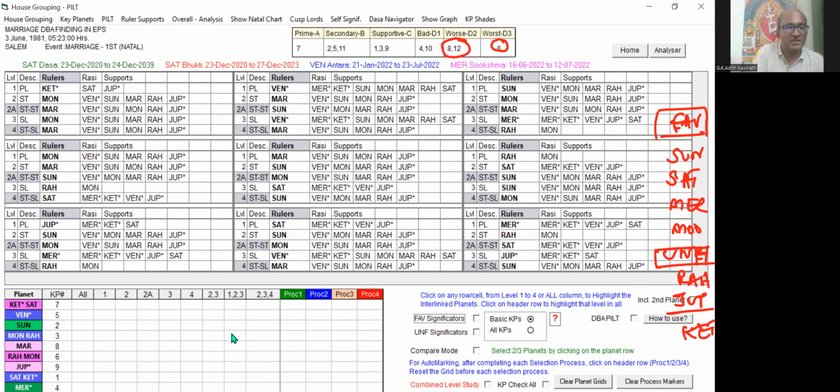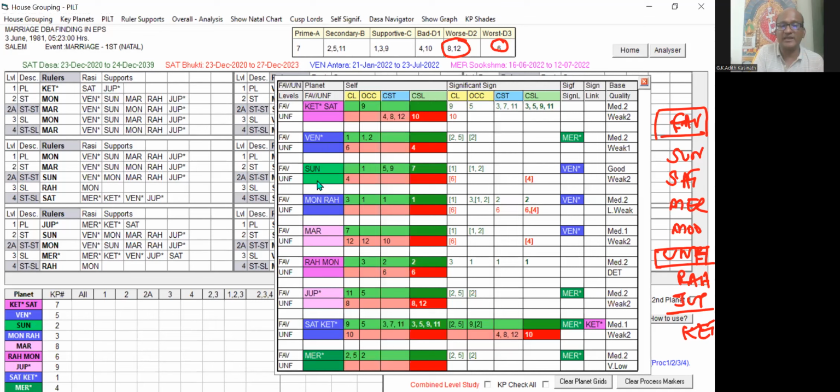First, let us check. Here you can see the key planets are shown, all 9 planets. I forgot to tell that based on each planet's score, the house's favorable score and unfavorable score, the background shade of the particular planet has been given as green or blue or light pink or dark pink or red. They are called key planet shades. With the help of the shades, we can identify whether favorable is on the higher side or unfavorable on the higher side, or both are equal.